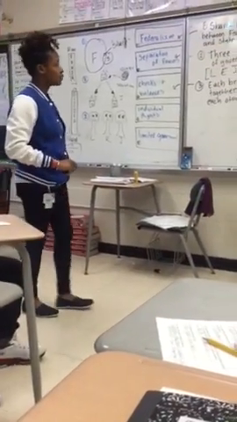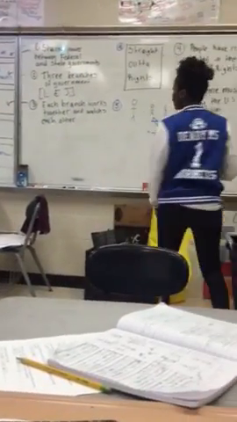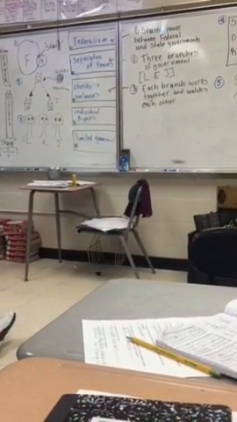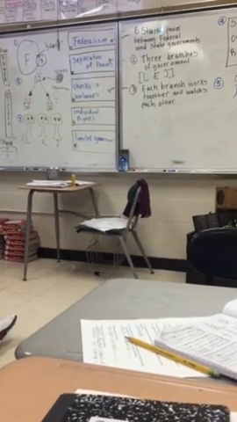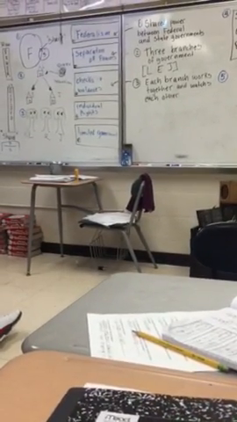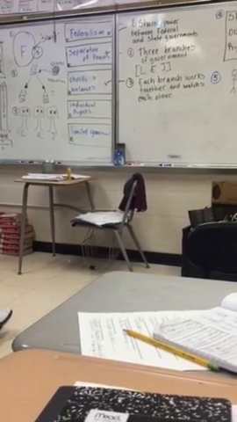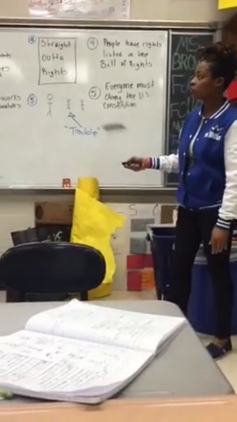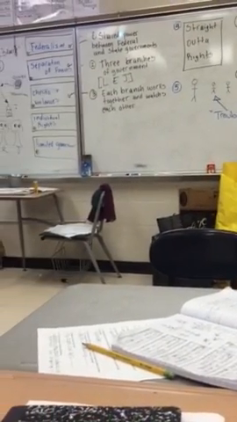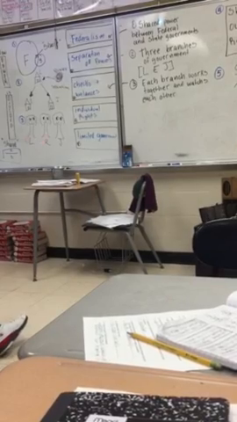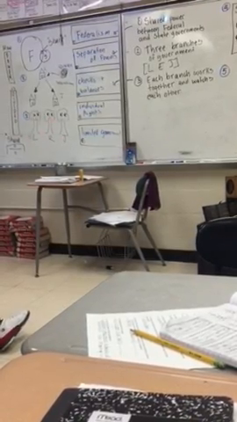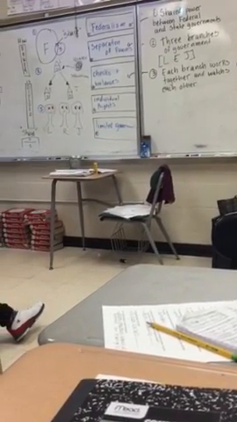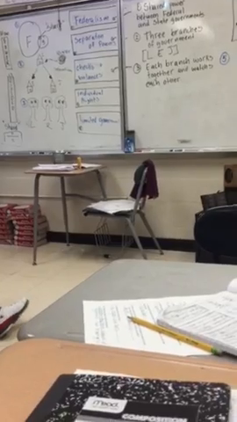So now we have checks and balances. When we look here, the power is separated between the legislative branch, executive branch, and judicial branch. To make sure that one branch is not more powerful, we have checks and balances. Each branch of government is going to work together and watch each other. So you have the legislative branch watching the executive and judicial. You have the executive branch watching the legislative and judicial. You have the judicial branch watching the executive and the legislative. So that one branch of government is not too powerful.